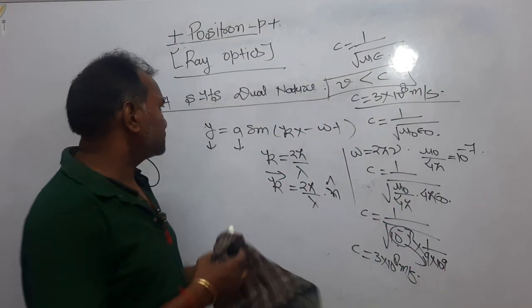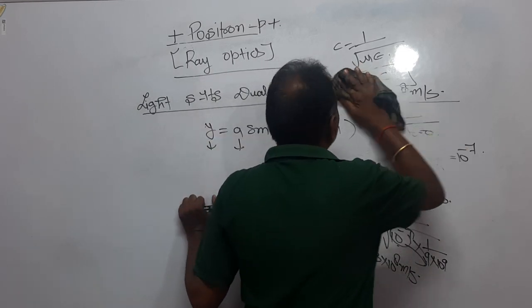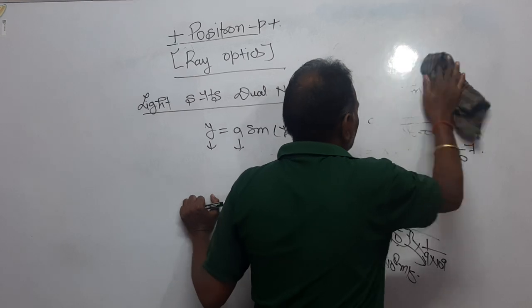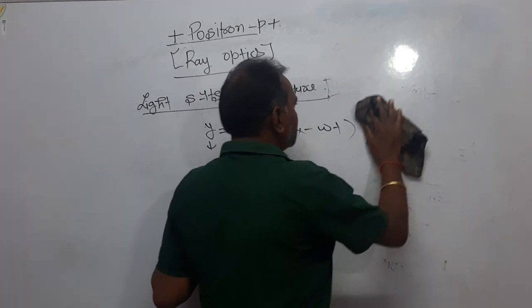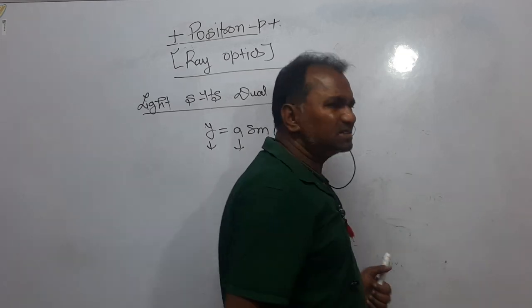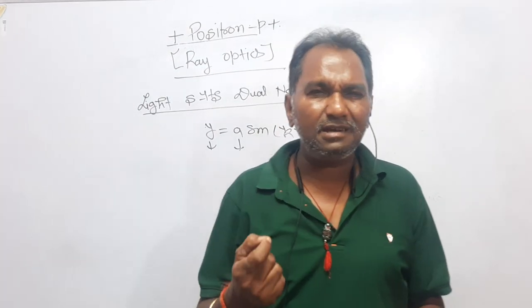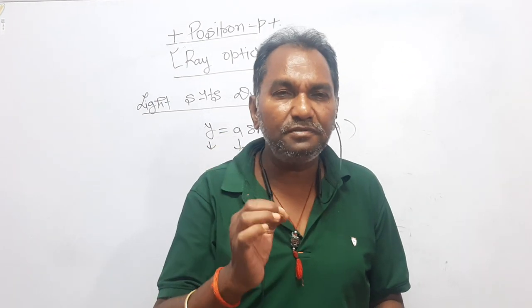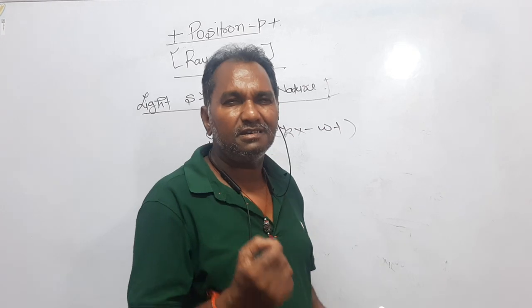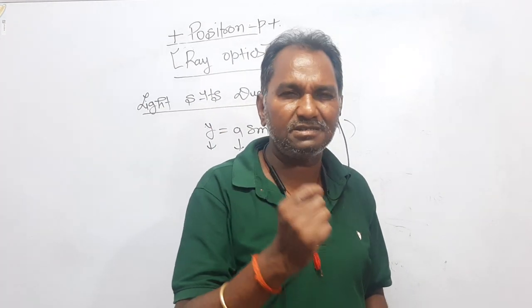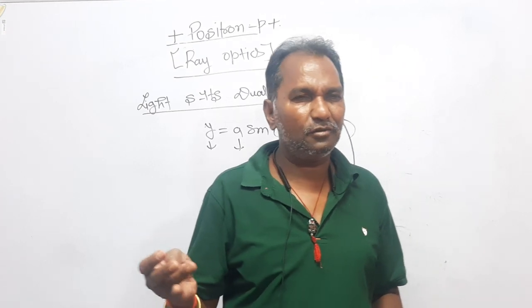Now dear students, as we are discussing that light is an electromagnetic wave, in further topics you will study the electromagnetic spectrum. When we say light, what is in our mind? We say the visible spectrum, meaning we are talking about waves here. White light comprises 7 colors: violet, indigo, blue, green, yellow, orange, and red.